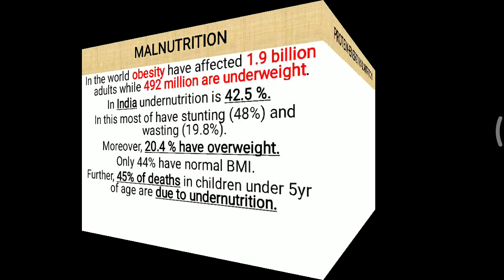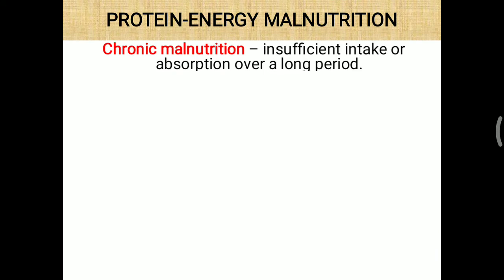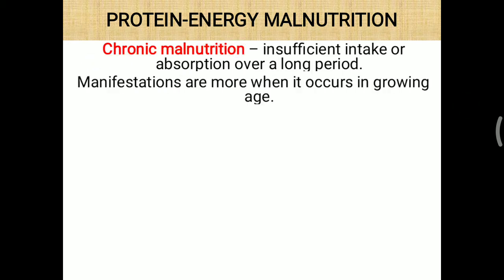Further, protein energy malnutrition is categorized into two things: chronic malnutrition as well as acute. For the chronic, there is insufficient intake of nutrition or absorption over a long period of time. Or sufficient intake is there, but absorption is affected due to any pathogenesis or diarrhea, which can also lead to chronic malnutrition. Further, manifestations are more when it occurs in the growing age, particularly in teenagers and younger children, when the requirement of nutrition is more. If malnutrition occurs then, the signs and symptoms develop quickly and more.